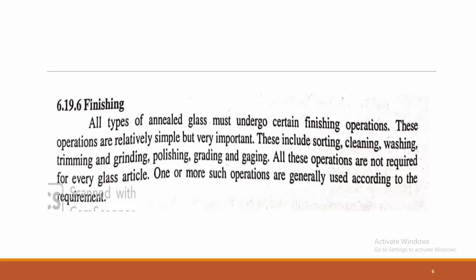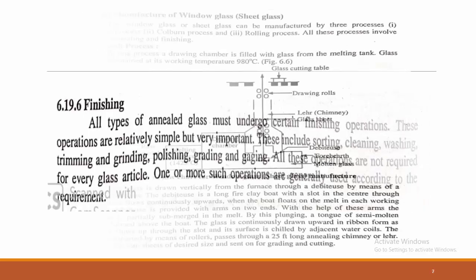Finally, those annealed articles are passed through the finishing steps, where finishing is very significant; it looks very simple but is very important. The operations include cleaning, washing, trimming, grinding, polishing. All these things happen in the finishing steps. So these are the important steps for the manufacture of glass.